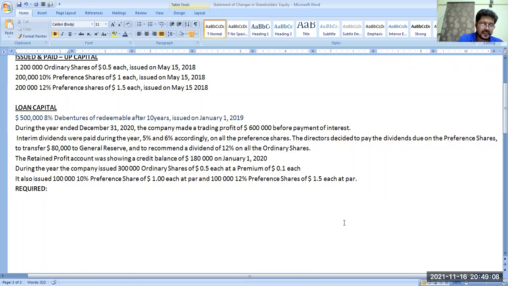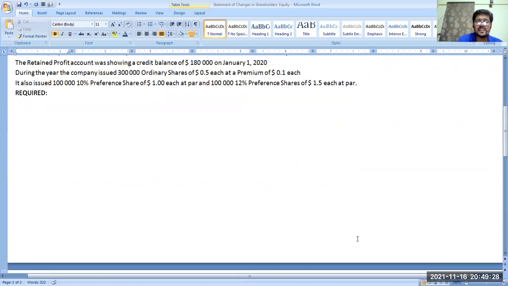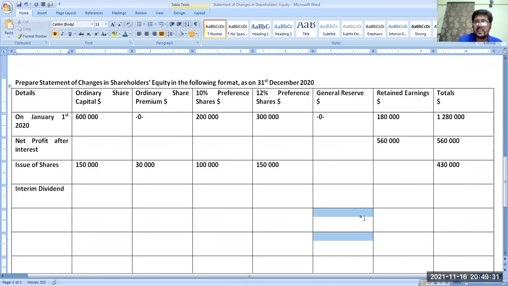Now see, other 200,000 12% preference shares plus 100,000 we have issued this year, multiply by 1.5, $450,000 is your preference share capital of 12% preference shares. Multiply by 6%, 27,000. So total this year, preference shares interim dividend we have paid 42,000. That is going to be deducted from retained earnings. 42,000.